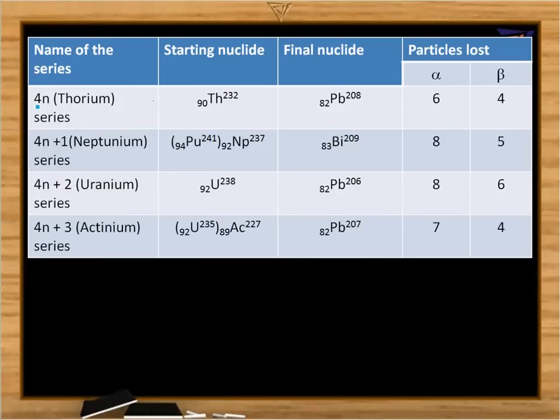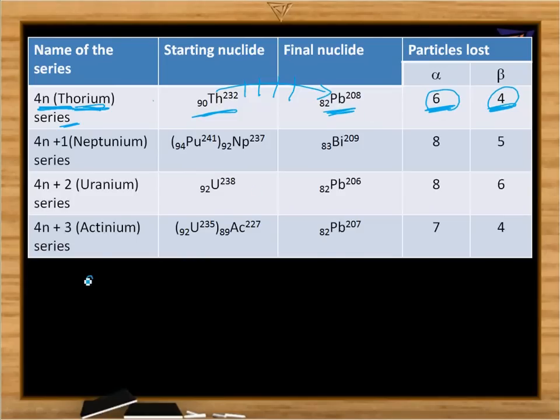The first one is the 4n series. We call it the thorium series because it starts with thorium, 90 Th 232, and through various transitions we get many intermediate elements, and finally they convert into lead. During this transition, the number of alpha particles emitted is 6 and the number of beta particles emitted is 4. First let us calculate how we get 6 alpha particles and 4 beta particles, because these will be asked again in objective pattern examinations.